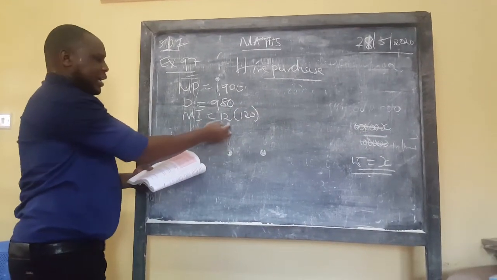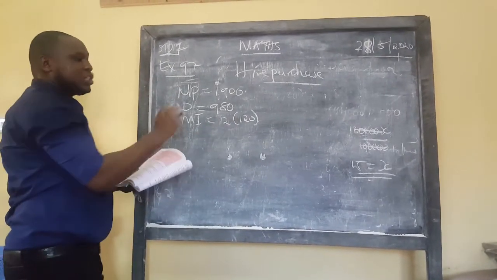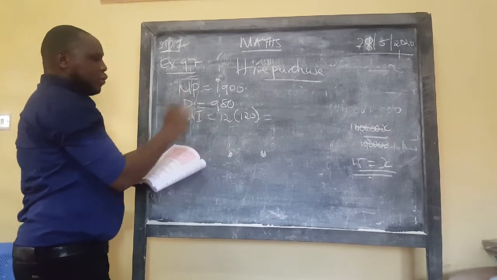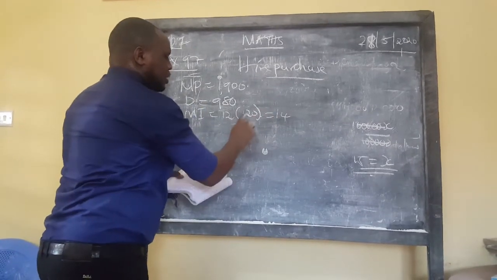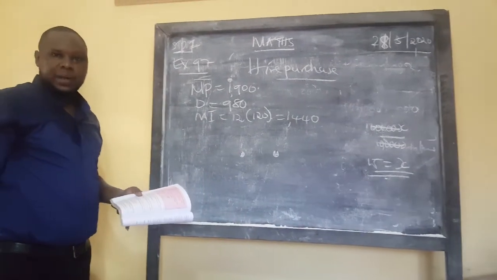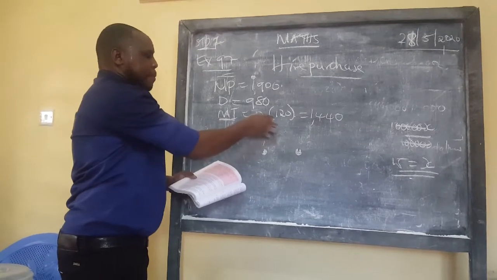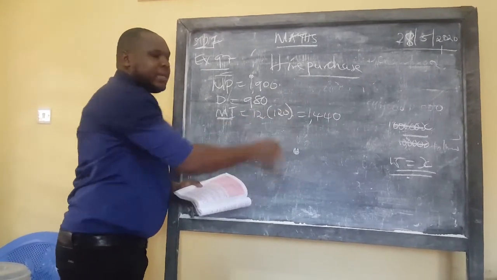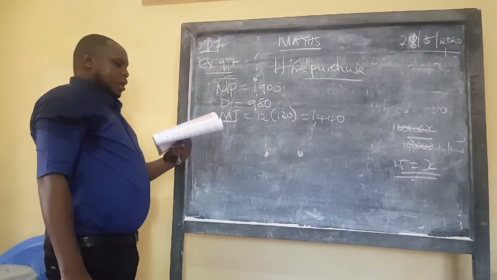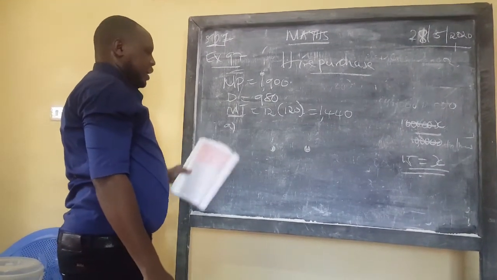You have seen here what I've done: the number of months times the amount of money to be paid. So that will get the total monthly installment. For this case, the total monthly installments were 1,440. That is what he paid as monthly installments. So you must get the total monthly installments by taking the number of months multiplied by the amount to be paid. The question is, number 1A, how much did he pay for the radio?